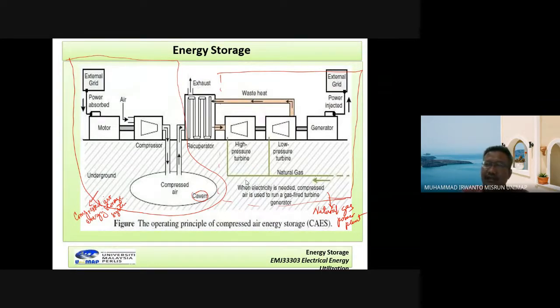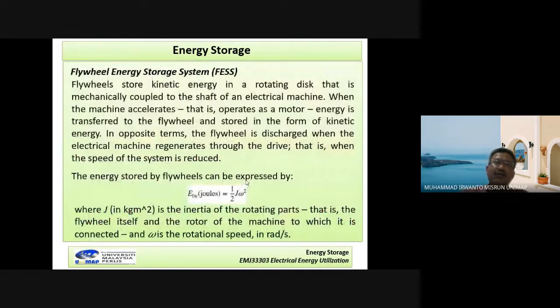Okay, and then the type of electrical mechanical technology for energy storage is the flywheel energy storage system. I read first. Flywheel stores kinetic energy in a rotating disc that is mechanically coupled to the shaft of an electrical machine.